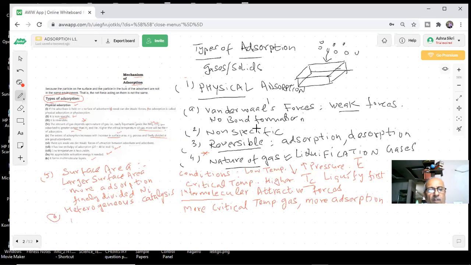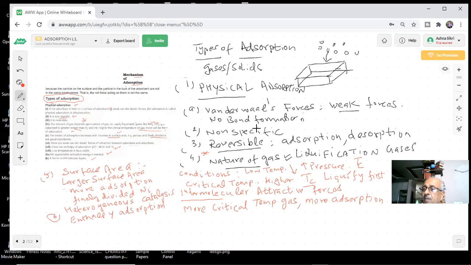Further, when we talk about the enthalpy of adsorption, students, last time we told you what type of process this is. Exothermic. What type of entropy change takes place, positive or negative? The entropy change is negative and the process is exothermic.